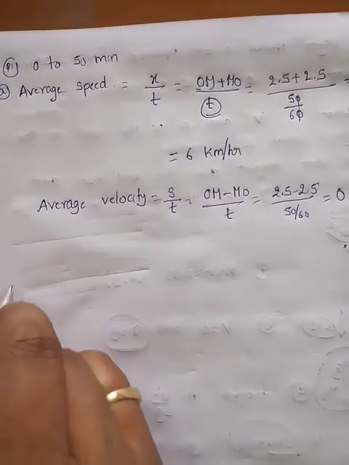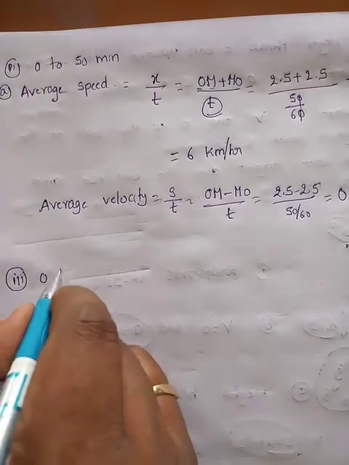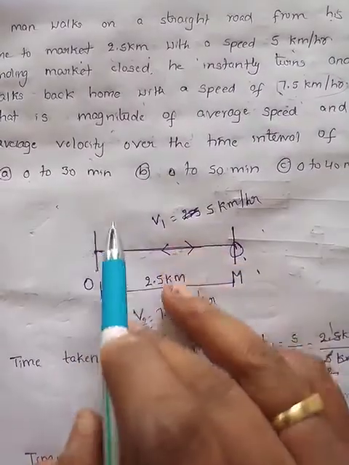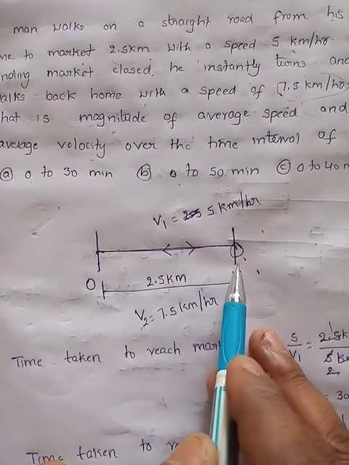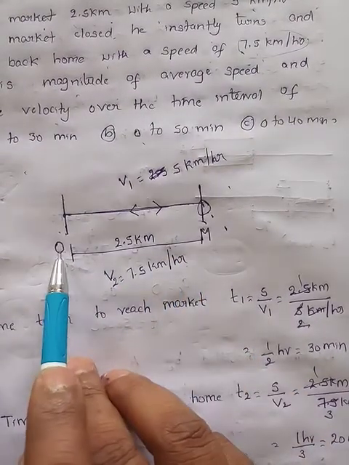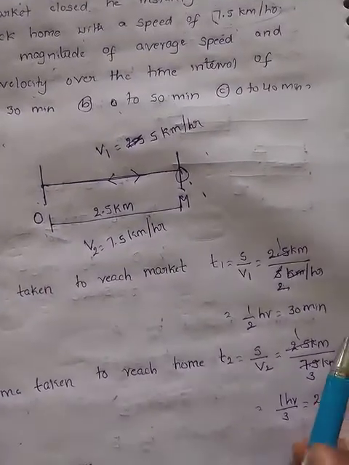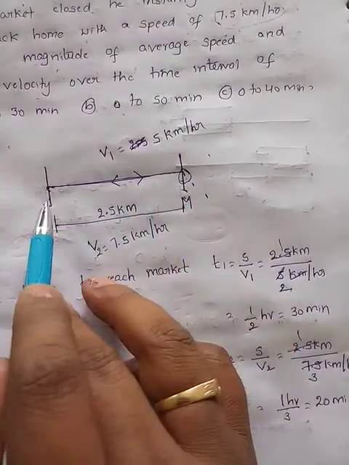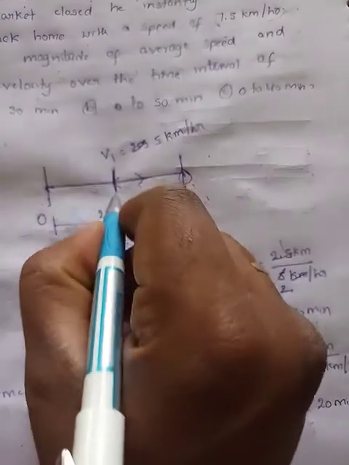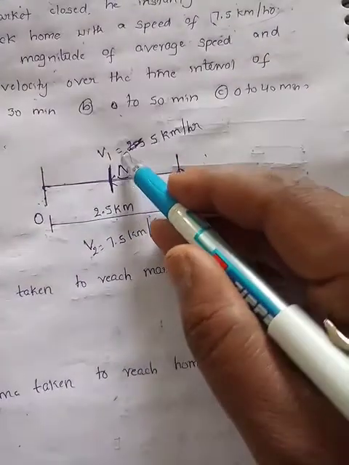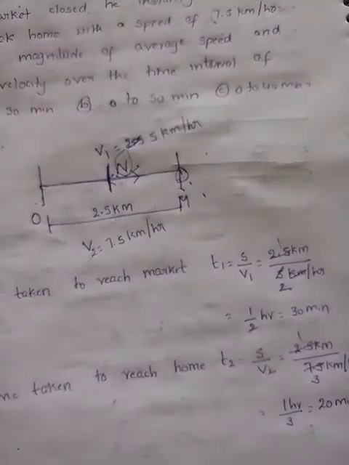Last question. 0 to 40 minutes. Now see here. First 30 minutes, 0 to M. How much time taken? 30, which means you are at M. Next, market to home, how much time taken? 20 minutes. Now 40 minutes means what? You travel from O to M in 30, then M toward O, which means exactly at the midpoint, right? Let us take that as N. So after 40 minutes you are at N.